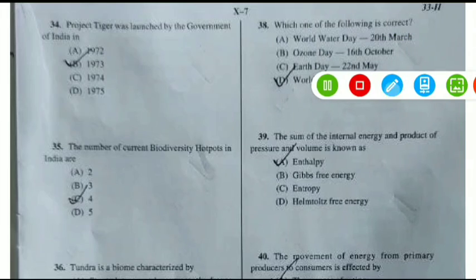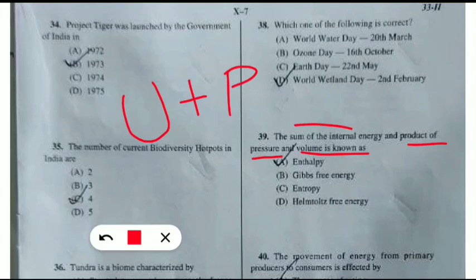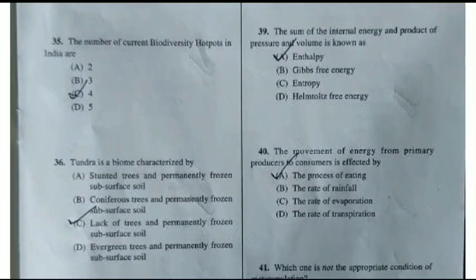Next question again from the UGC NET previous year's paper. The sum of internal energy and product of pressure and volume is known as what? So this is telling what? This is telling sum of internal energy, that is U, plus product of pressure and volume is what? So it is telling about the capital H. Capital H क्या होता है? Enthalpy. Enthalpy is equal to internal energy plus pressure multiplied by volume. Let's move to the next question.